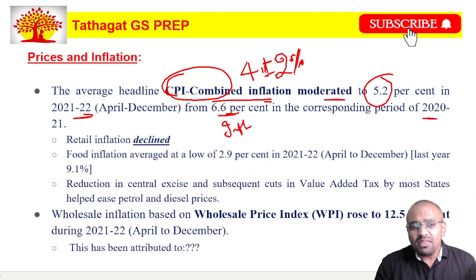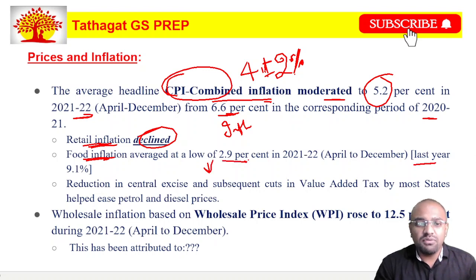And also, we can see that retail inflation has declined. The reason for the decline in retail inflation is that food inflation in the recent past has decreased to 2.9%, compared with nearly 9.1% last year. As food inflation has decreased, the total retail inflation has also decreased. But on the other hand, we can see that there is a reduction in the central excise and also subsequent cuts in the VAT by more states, which has helped to ease the increase in petrol and diesel prices.